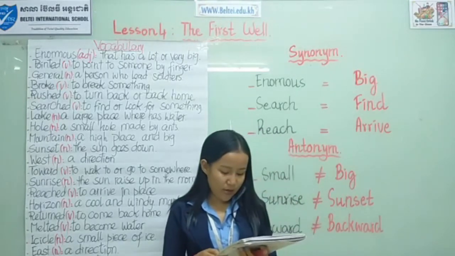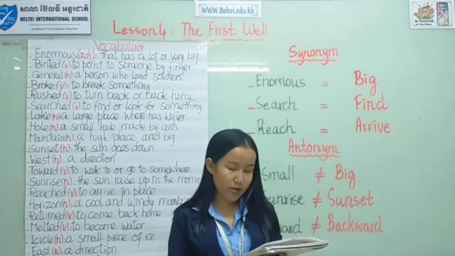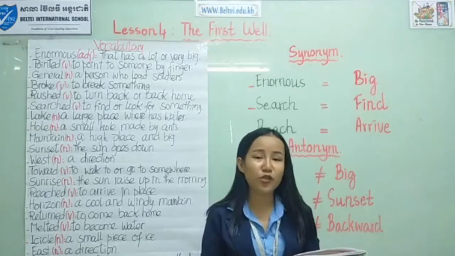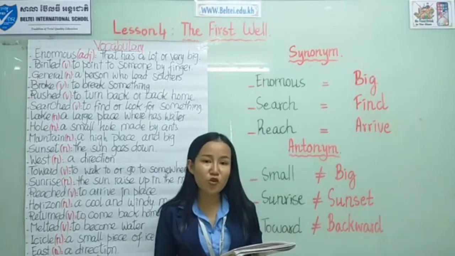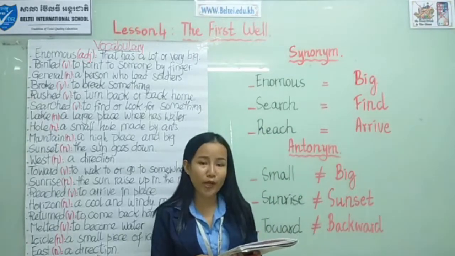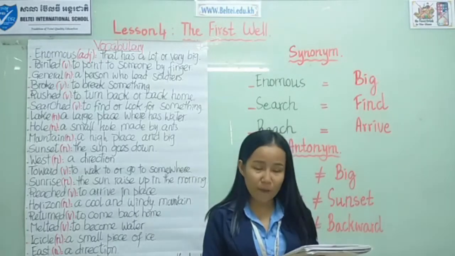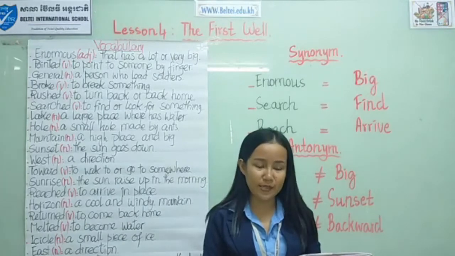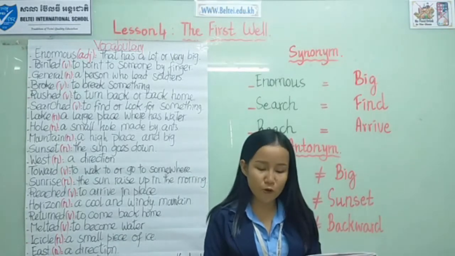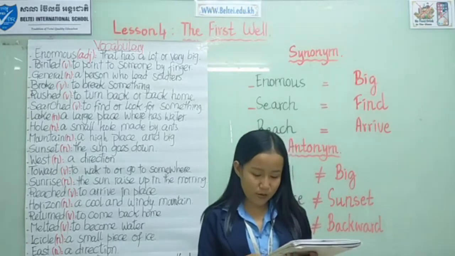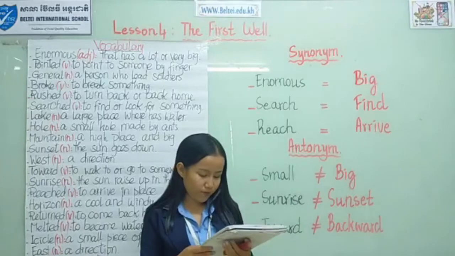Number 9. The general blank at horizon. So the answer is the general pointed at the horizon. So number 9 you have to complete the answer with the word pointed. Number 10. The general blank of a short piece. So the answer is the general broke of a short piece. So number 10 you have to complete with the word broke.